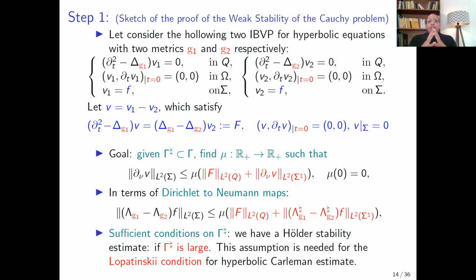At first, let's consider the following 2 initial boundary value problems for the wave equation with the 2 metrics G1 and G2.